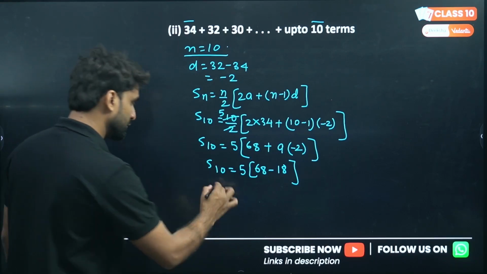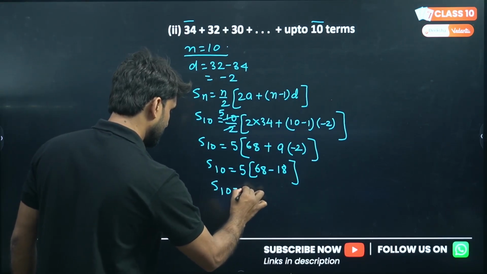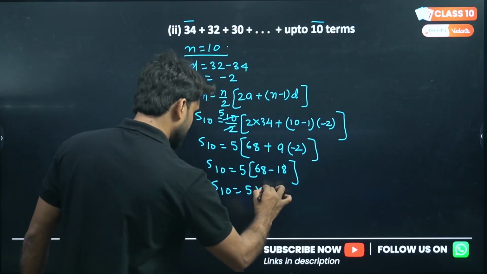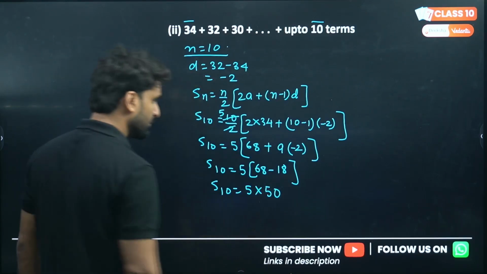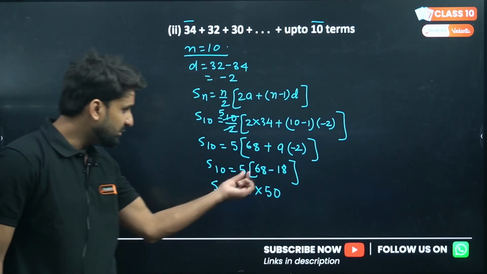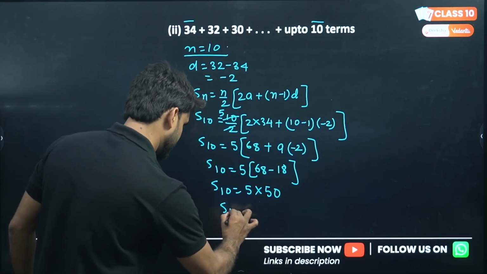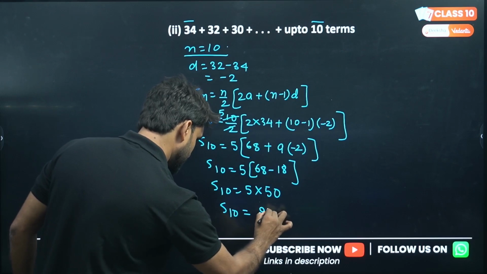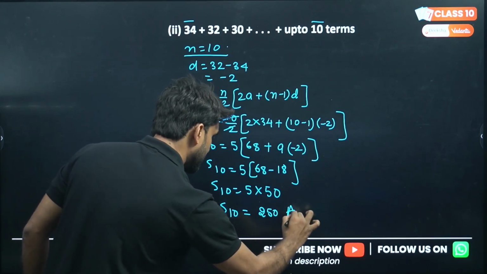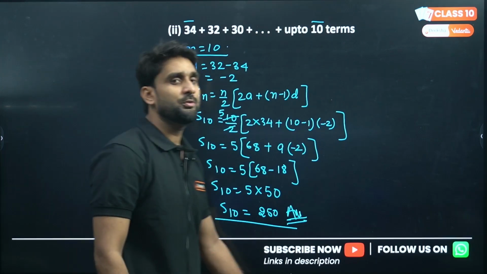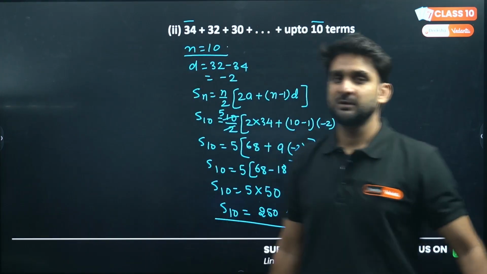So S10 will be 5 into 68 minus 18, which is 50. We are subtracting 68 minus 18, that will be 50. So S10 will be 50 into 5, which is 250. This is the answer. Hope you have understood. So please write the solution.